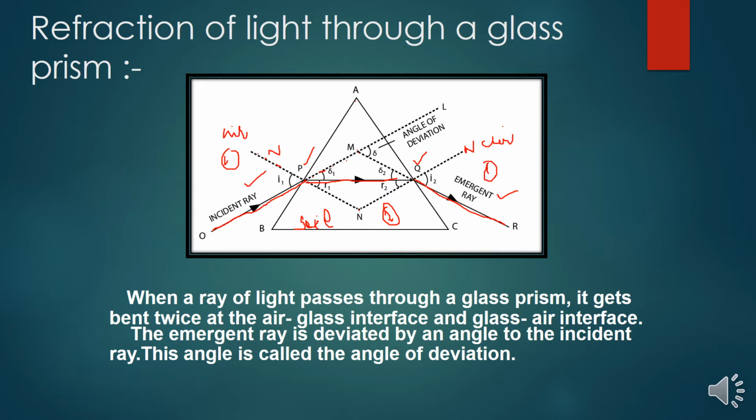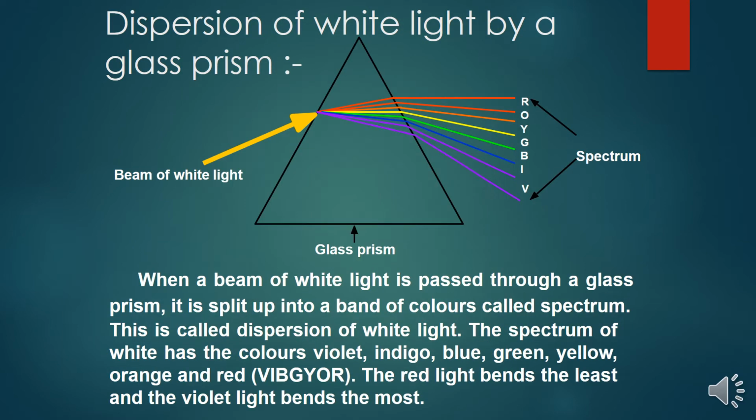So when a ray of light passes through a glass prism, it gets bent twice, right? This is I1 and I2. It bends at the air to glass interface, and then at the glass to air interface. The emergent ray is deviated by an angle to the incident ray. This angle is called the angle of deviation.